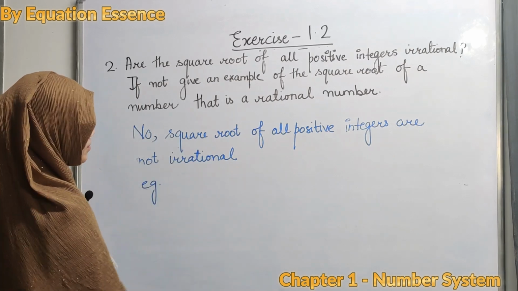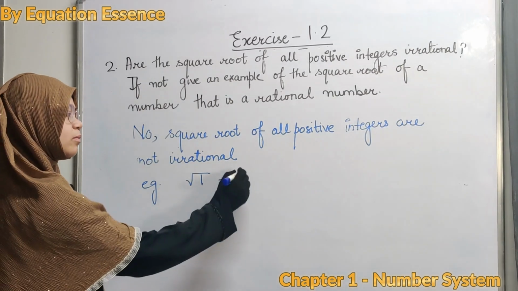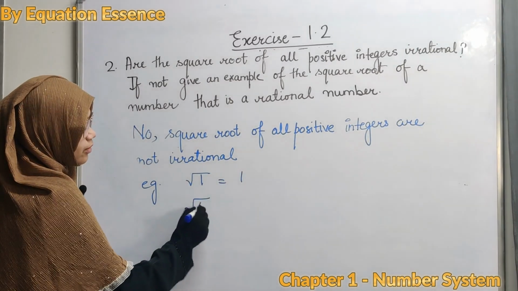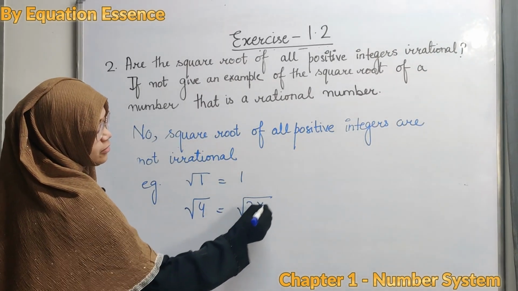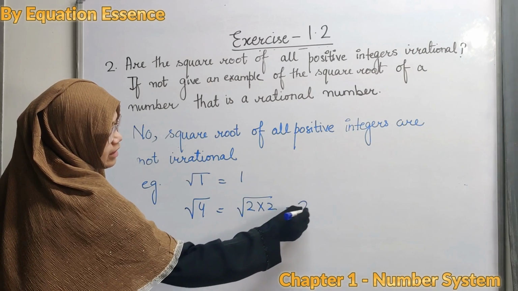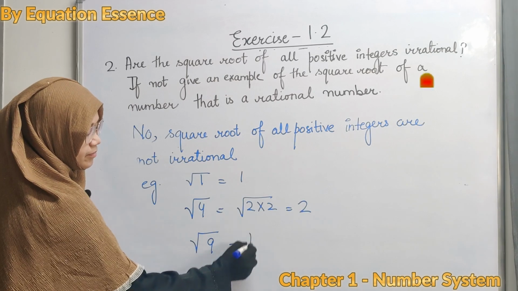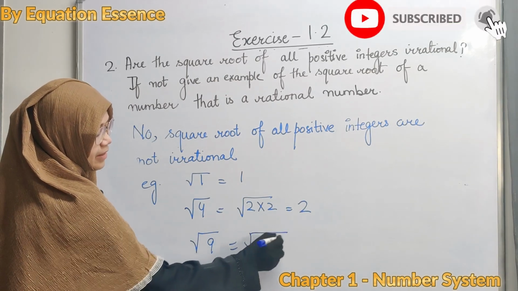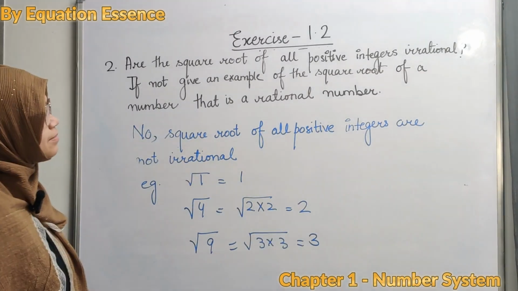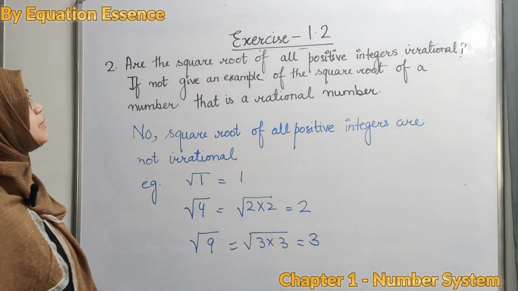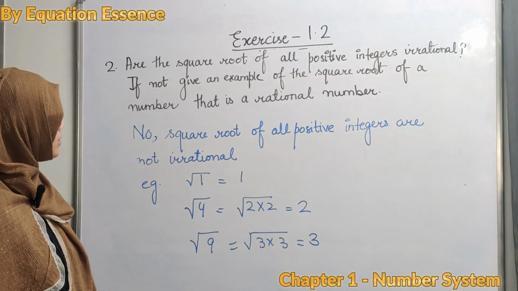Example given, you can say root 1. What is the square root of 1? 1. Root 4. What is the square root of 4? You can write it as 2 into 2 and the answer is 2. Root 9, 3 multiplied by 3. Square root of 9 is 3. So these are the examples which show you that the square roots of all positive integers are not irrational. Some of them are rational also.